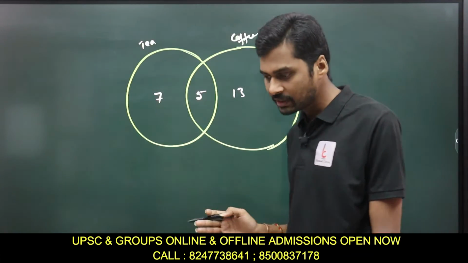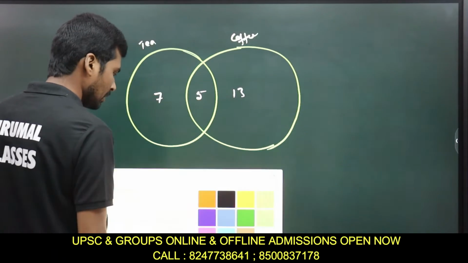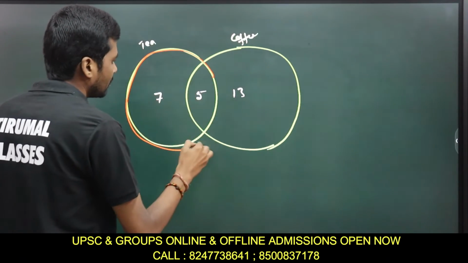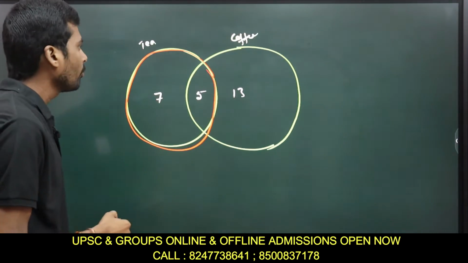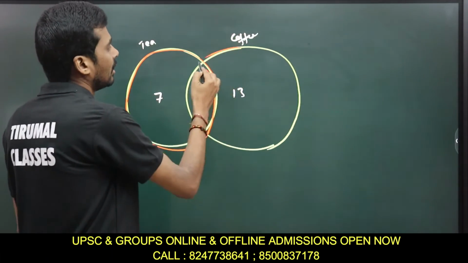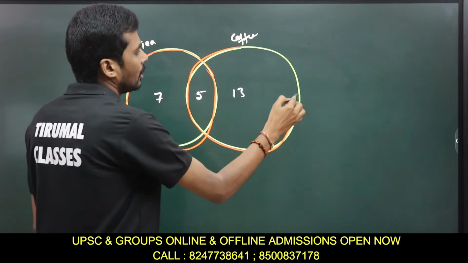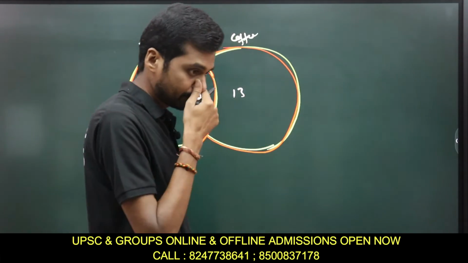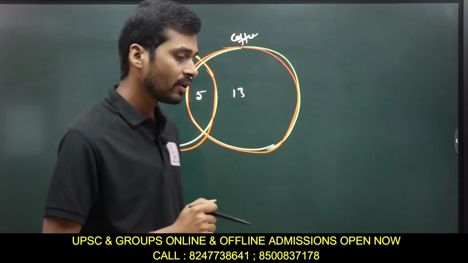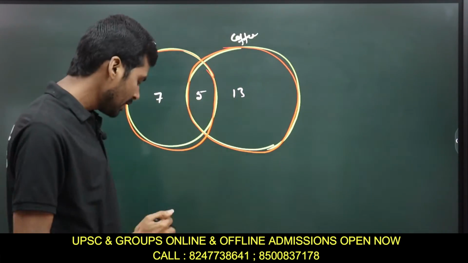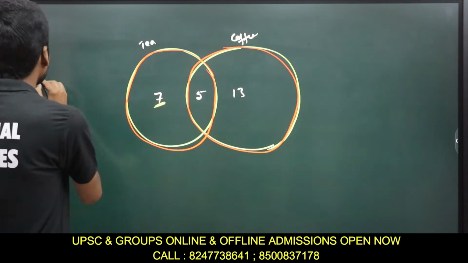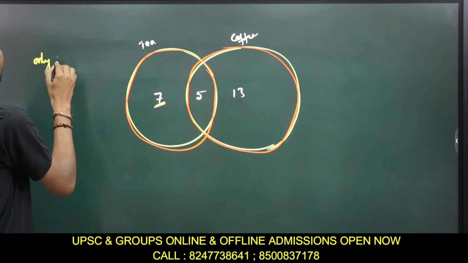What it represents is that this circle represents the number of people who prefer to take tea, and this circle represents the number of people who prefer to take coffee. Now, if I ask how many people will prefer only tea, the number of people who prefer only tea is what?